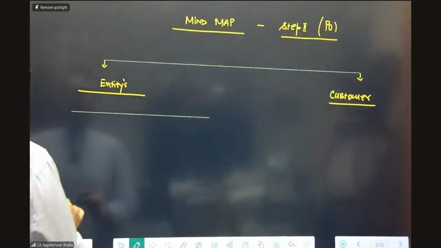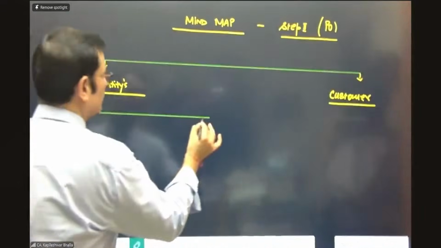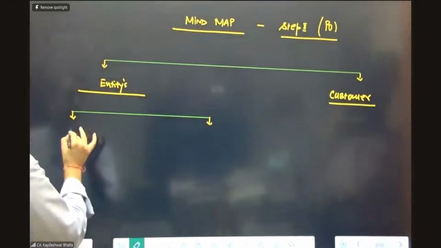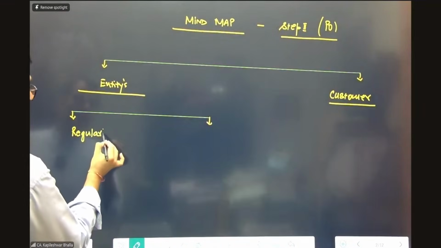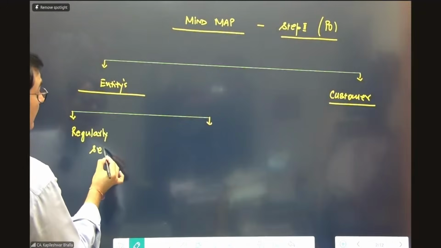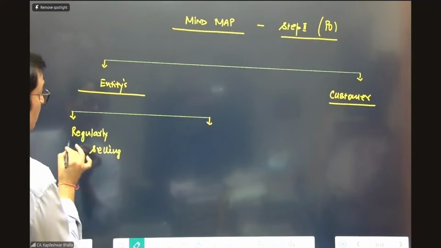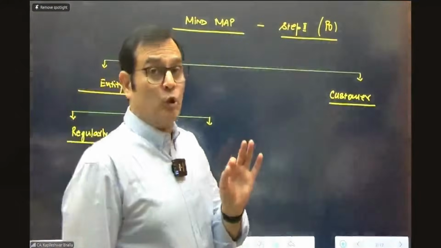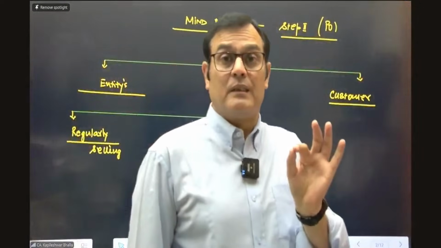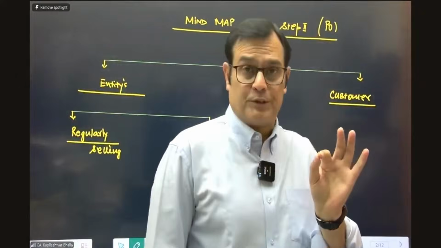Now, from the entity's point of view, you need to evaluate whether the entity is regularly selling. The first keyword is that they are regularly selling. That's a very important word. They should be making the sale of those goods and services within a bundle on a regular basis.